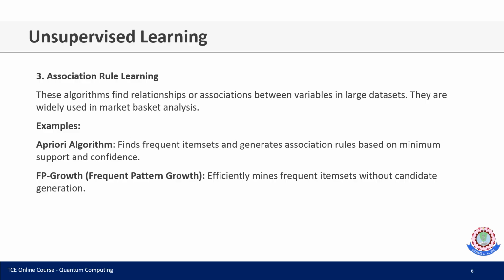The third one is association rule mining. These algorithms find relationships or associations between variables in large data sets. The first one is the Apriori algorithm. Here we find frequent item sets and generate association rules based on minimum support and confidence. We can also use FP-growth, frequent pattern growth, which efficiently mines frequent item sets without candidate generation.